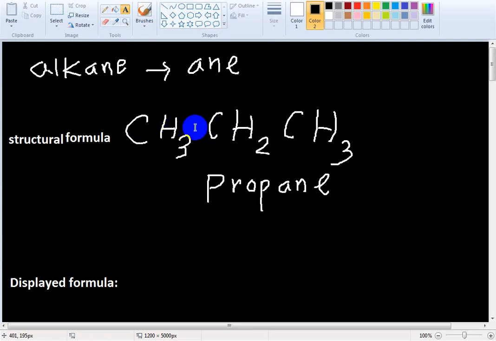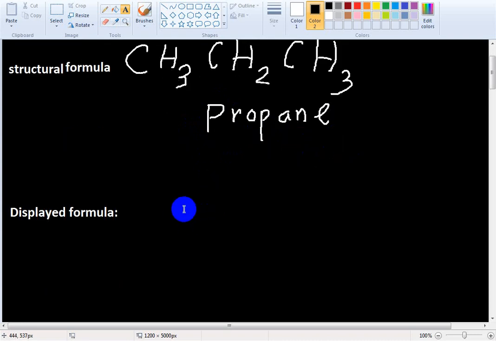Here one carbon single bond. Now this carbon contains carbon-hydrogen single bonds.